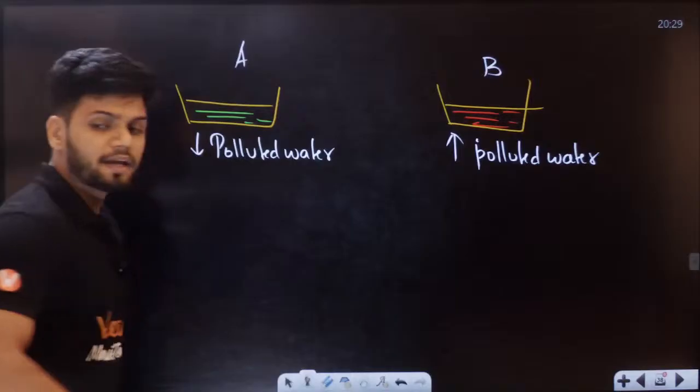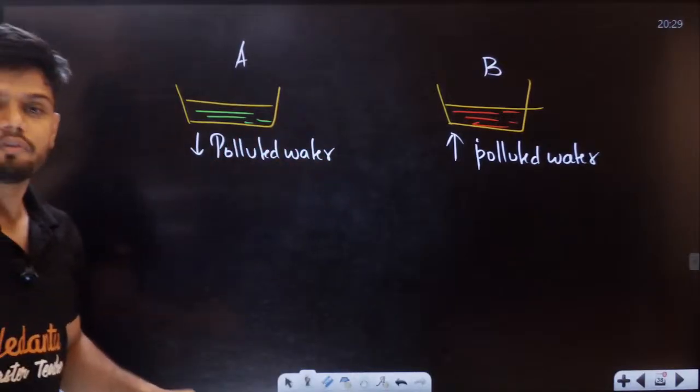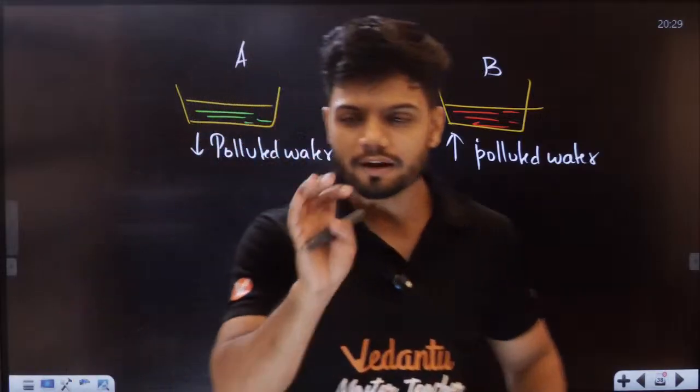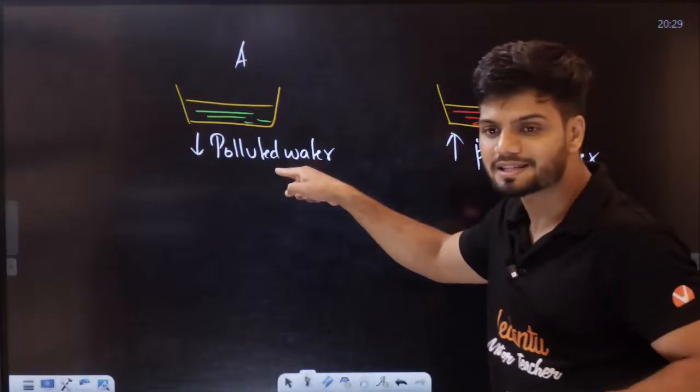Tell me, students, in which one do you think we will have more organic matter? Where do you think we'll have more waste? In A, where pollution is less, or in B?